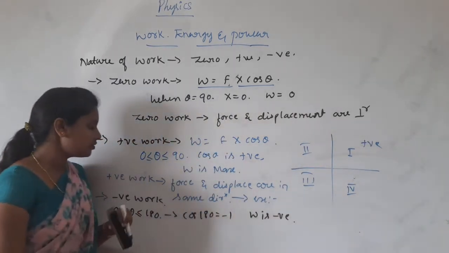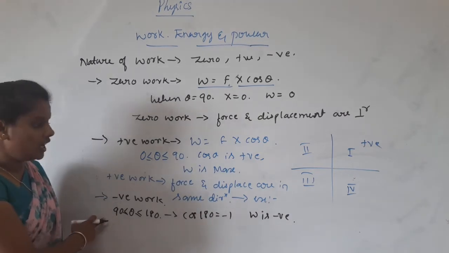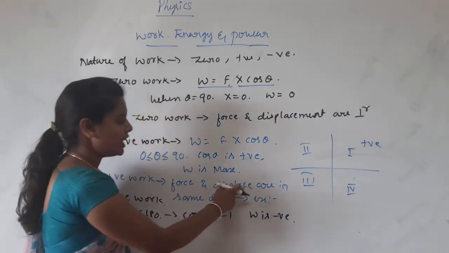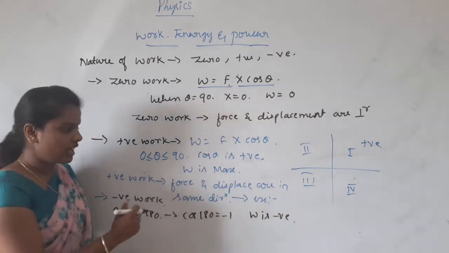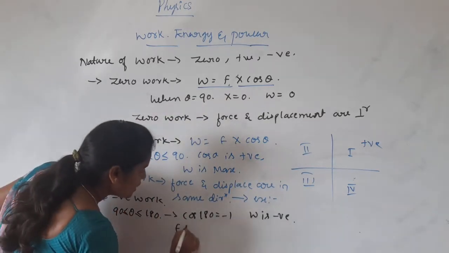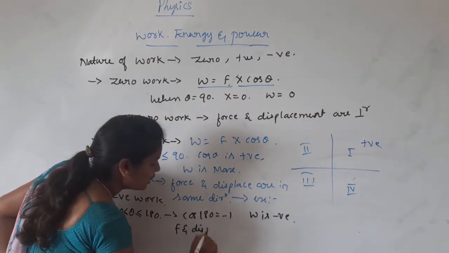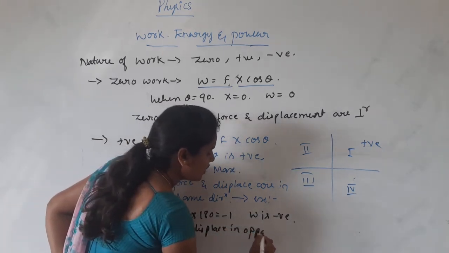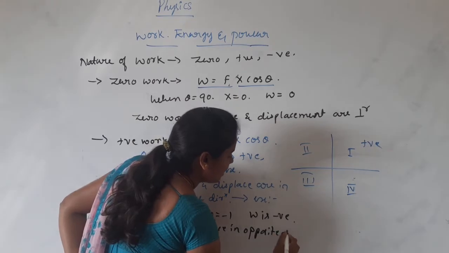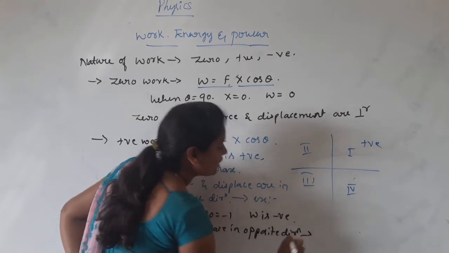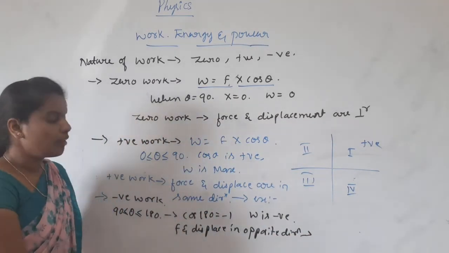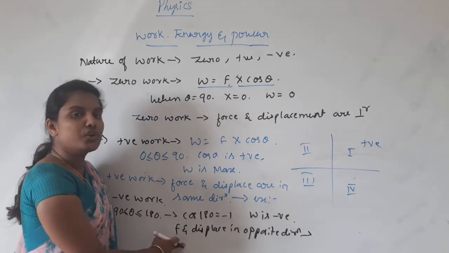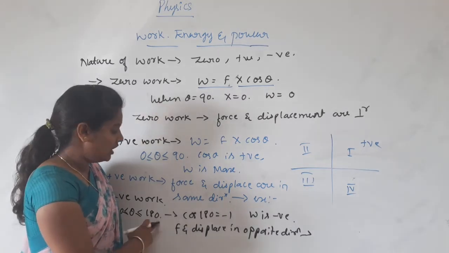So in negative work, force and displacement are in opposite directions.